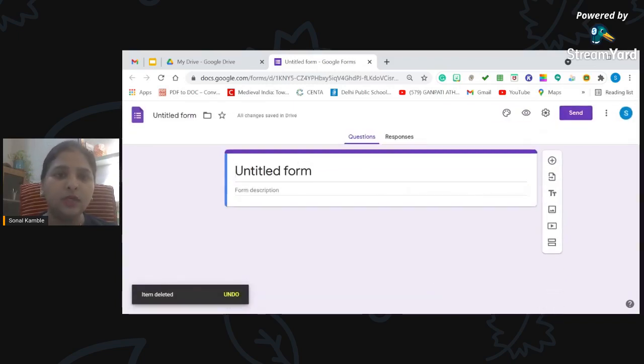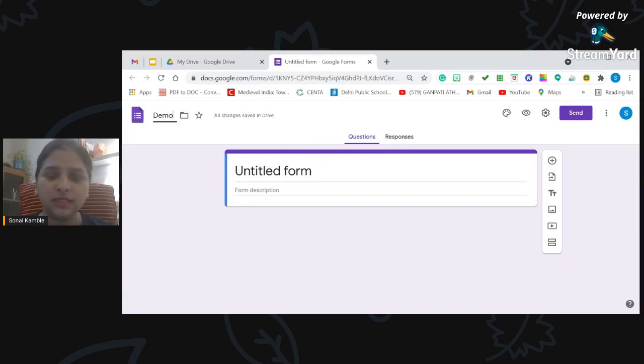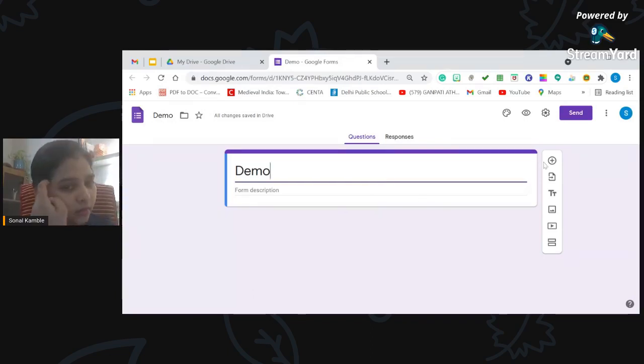The first thing I'm going to do is name my form, and I am giving it the name demo here because this is a kind of demo. The moment I click here, it got reflected, so there is no need to name it again. Now let's see how we can add questions to our Google Form. You can see a plus sign on my screen here. Once you hover over this icon, you will see it is showing add question. So it's as simple as that.